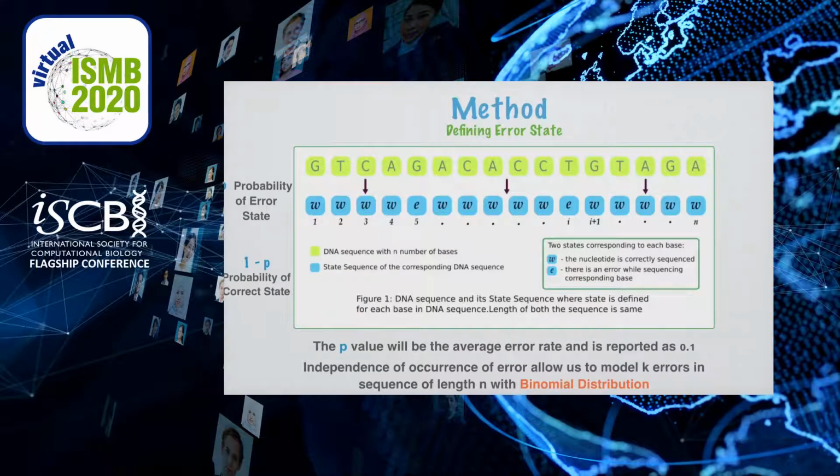Now we are going to define a state sequence for a DNA sequence where there are two possibilities at each position: the correct state, denoted by W, when the corresponding base is correctly sequenced, and state E, that is an error at the position while sequencing. The probability of the error state at a position is equal to the average error rate, and independence of each state allows us to model k errors in a sequence of length n with a binomial distribution.